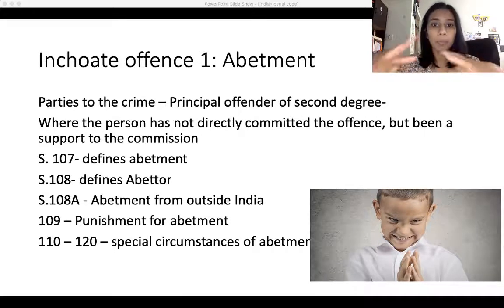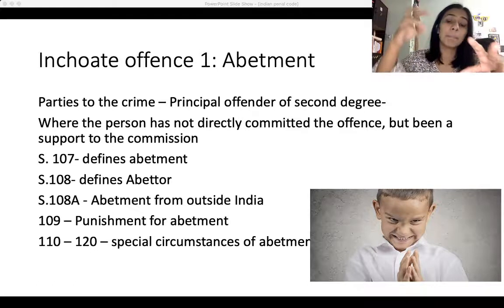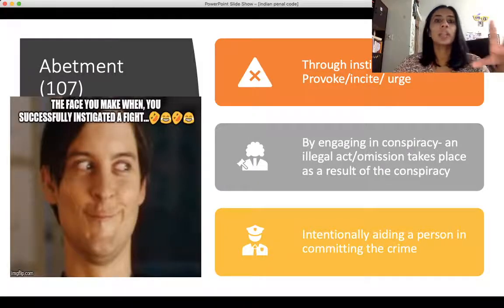Another important aspect is 108A, which talks about what if abetment happens from a place outside the territory of India. Once you are clear with the concept of abetment, then you go into the special circumstances of abetment, which are given from 110 to 120. This is how you look when you have to abet certain kinds of offenses. Next, we're looking into what abetment means.